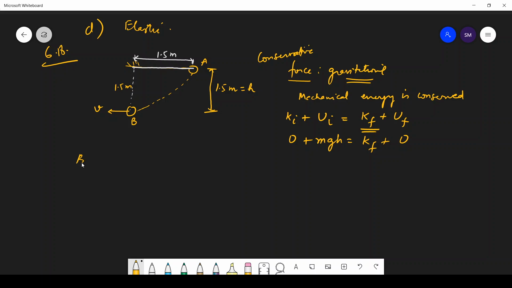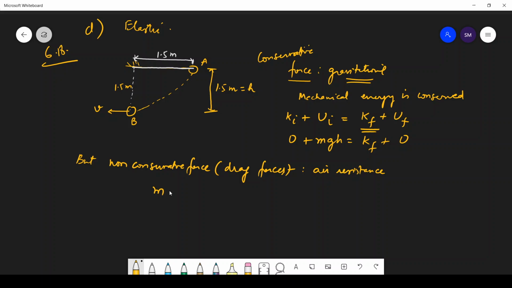But we have non-conservative force. They are also known as drag forces, like your friction or air resistance. So we have non-conservative force here, air resistance. Therefore mechanical energy will not be exactly conserved and it is reduced.